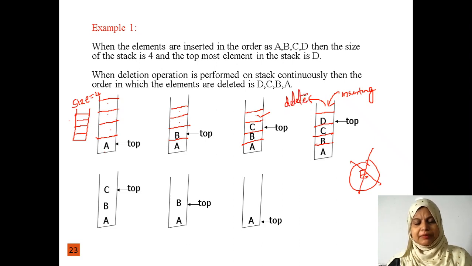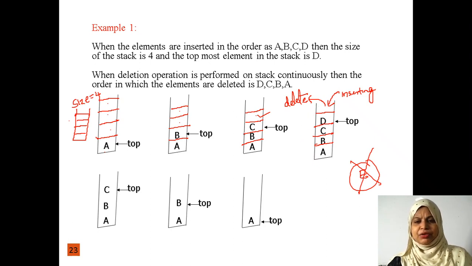From this end only we have to delete this element. While we are going to delete the element from the stack, we have to check whether the stack is empty or not. Is the stack empty? No. The stack consists of 4 elements, A, B, C, D, so the stack is not empty. So we can delete the element from the stack.